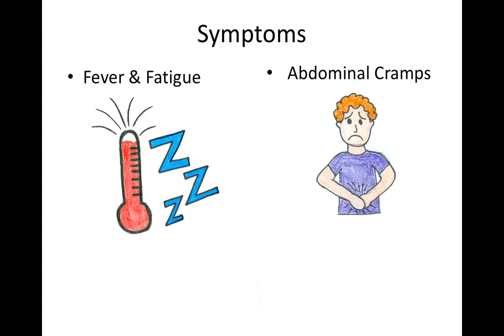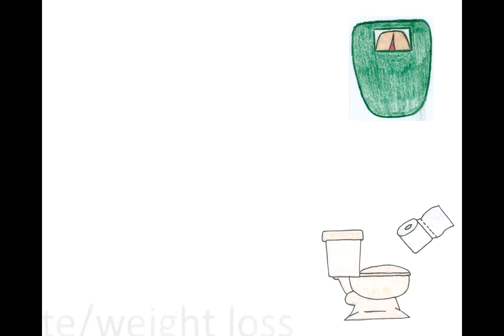Symptoms. The symptoms of Crohn's disease can occur slowly or be asymptomatic depending on the individual. There can also be periods of flare-ups or periods of remission. Most symptoms are due to inflammation in the gastrointestinal tract. The common symptoms of Crohn's disease are as follows: fever and fatigue, abdominal cramps, pain, or vomiting. Both of these are due to inflammation or infection of the GI tract. Loss of appetite and weight loss.